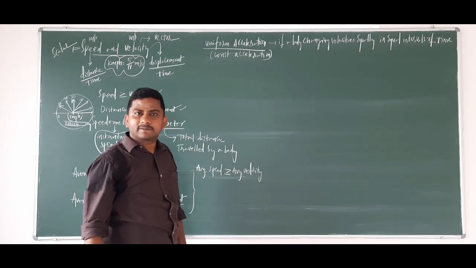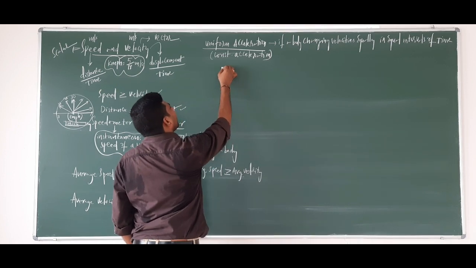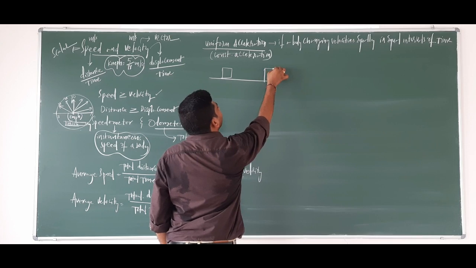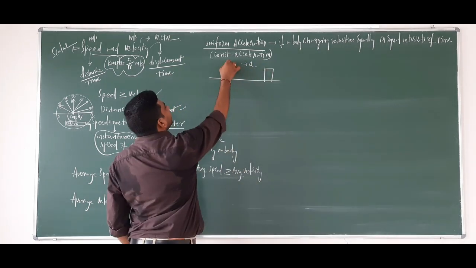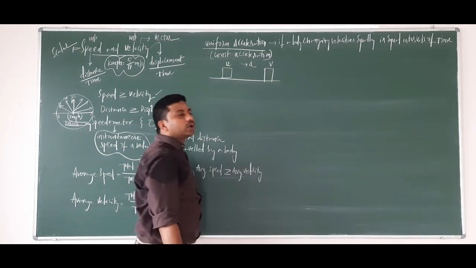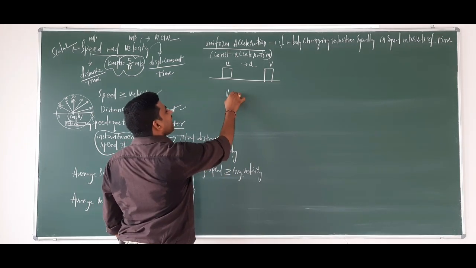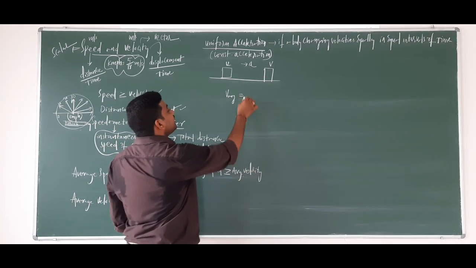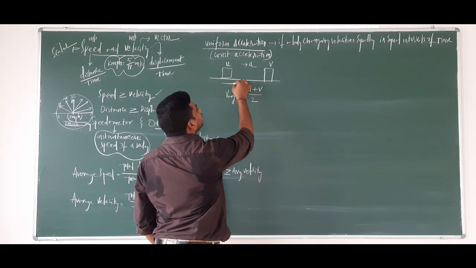Okay, clear? Now, for example, this is a body moving on the ground with uniform acceleration. Initial velocity of the body is u and final velocity of the body is v. So in this case, the average speed or average velocity can be written as initial velocity plus final velocity by 2.